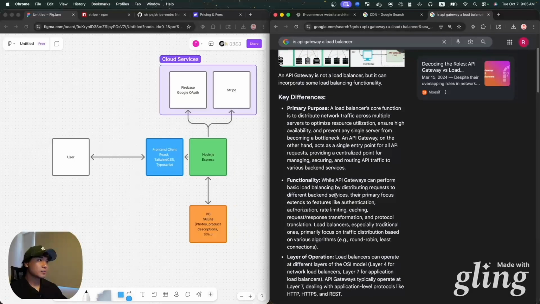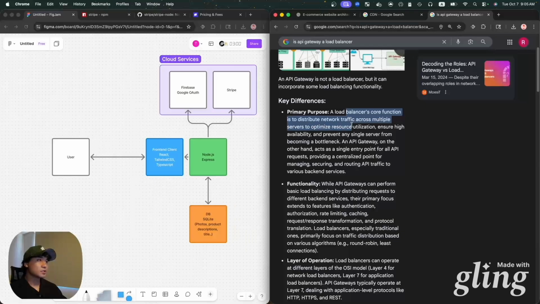Why is it not a load balancer? Distribute network traffic across multiple servers. API gateway acts as a single entry point for all API requests, providing a centralized point for managing, securing, and routing API traffic to various backend services. So what it seems like is if you were to have multiple Node.js services, maybe you have like a microarchitecture